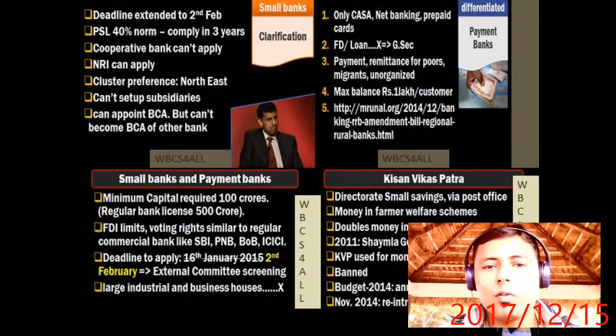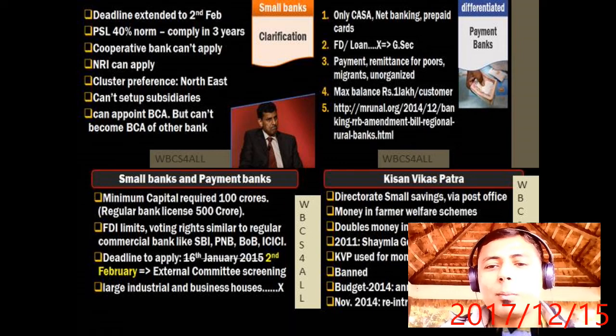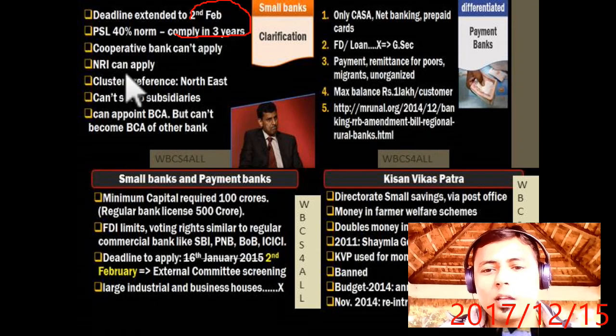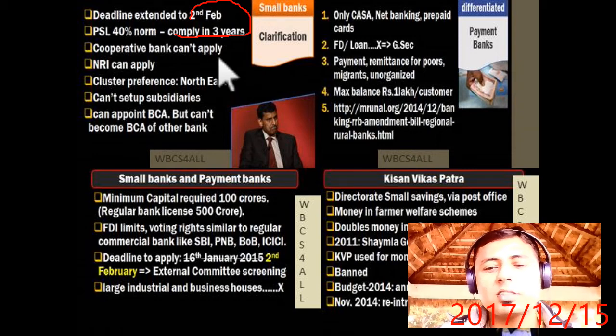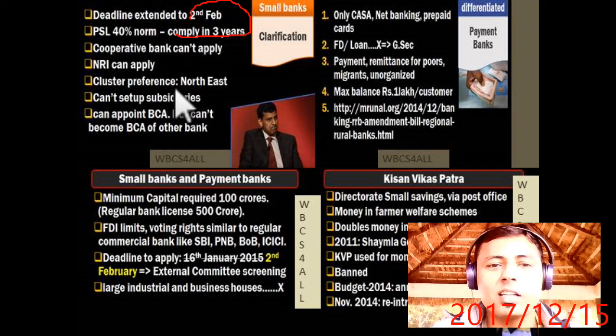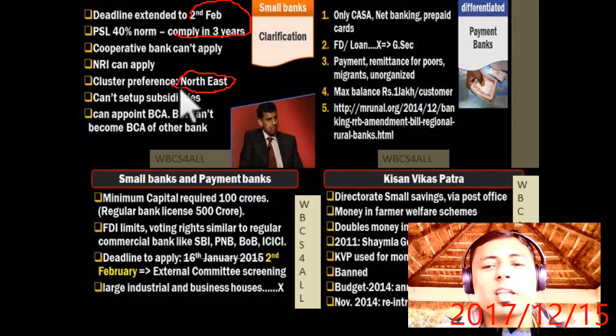Now what are the criticisms? Small banks, deadline extended, 21st for the PSL norm of 40%, that we have to comply with in 3 years. First take the license, then comply within 3 years. The cooperative banks can't apply, but NRIs can apply. There is cluster preference: suppose anyone says, yes sir, I will start my bank in the Northeast, he will be given more preference, because in the Northeast the banking penetration is very low.